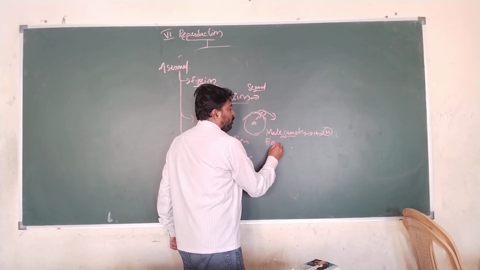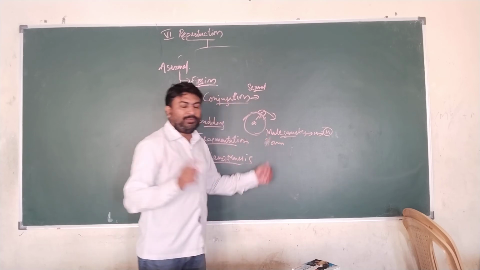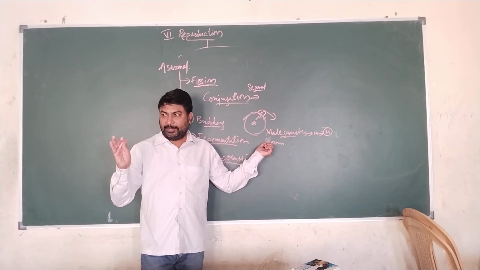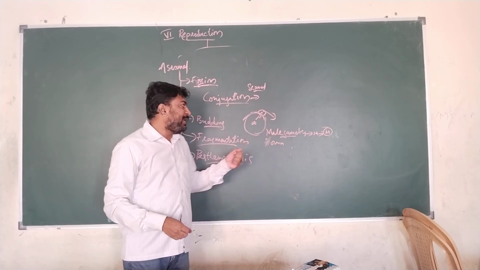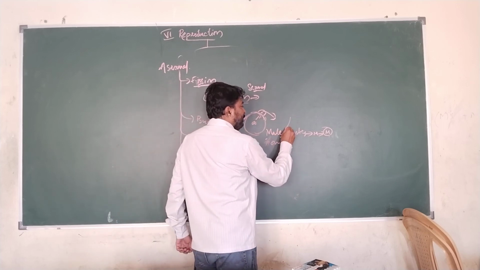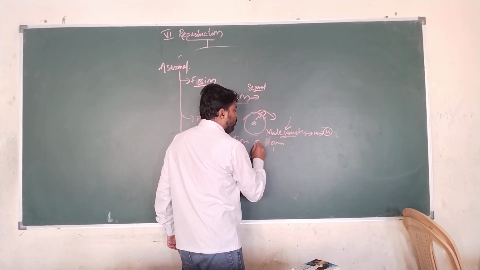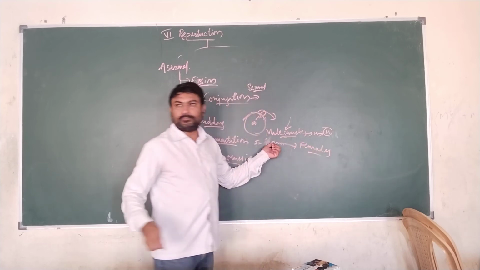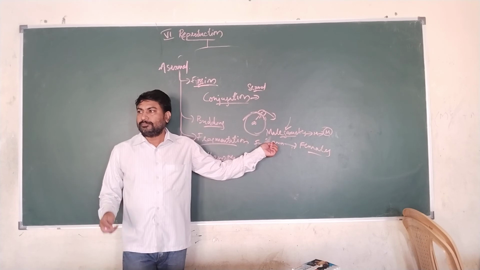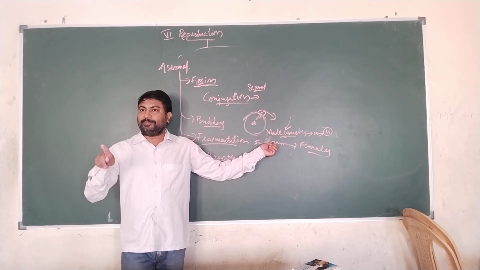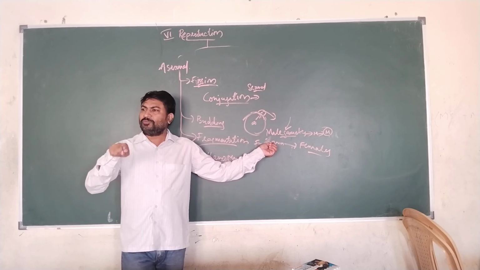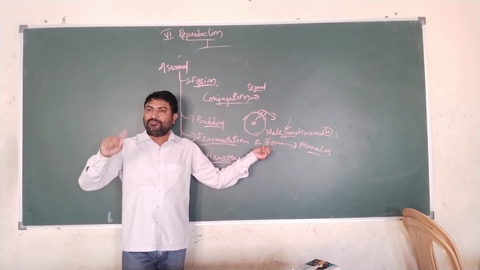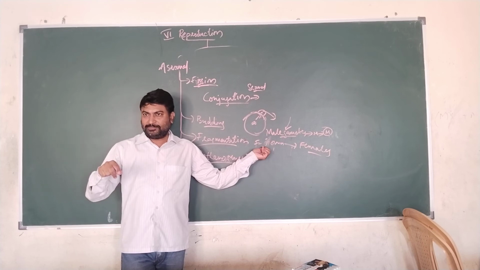And female gametes, namely ovum, this takes place in ants, wasps, bees, etc., where unfertilized ovum will develop into males and fertilized ovum will develop into females. That means male gametes, without fusion of male and female gametes, will give rise to male animals, and female gametes will give rise to female animals.